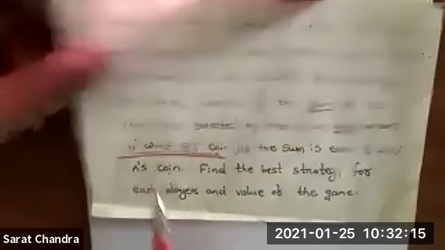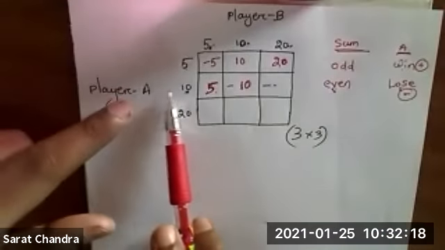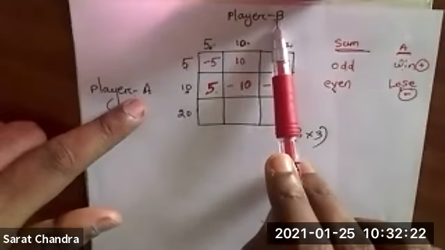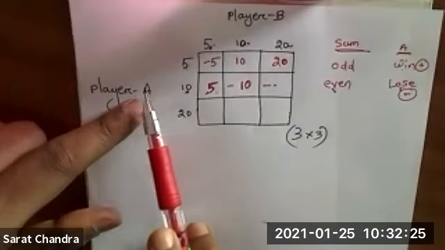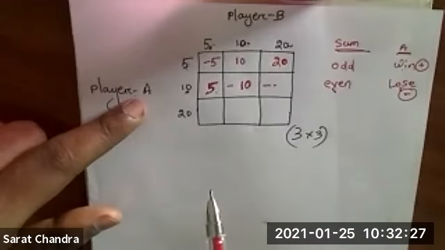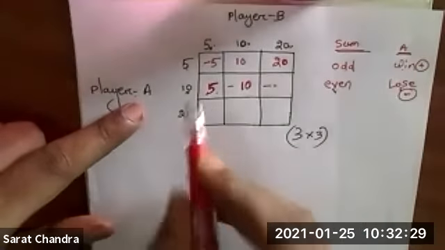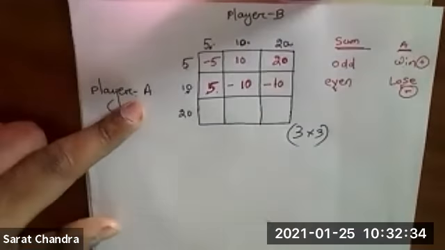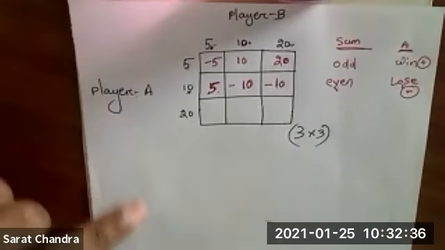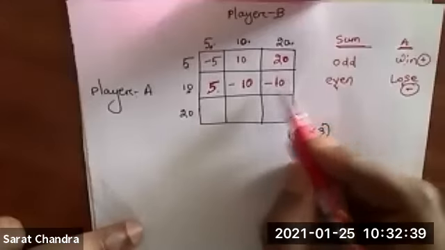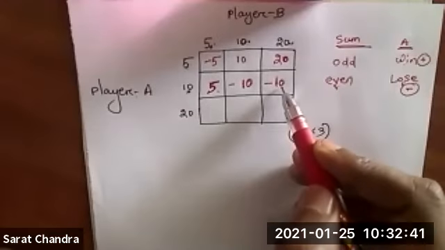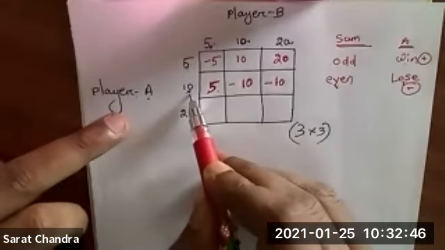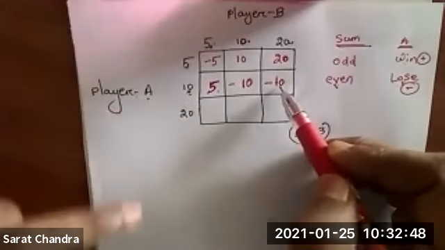So the trick is, if winning is there, then player A will get B's coin. If losing is there, then player A will lose its own coin. Here the coin of player A is 10, so it will lose 10 rupees. 384, you have made a mistake over here. You have written minus 20. It will not be minus 20, because if it loses, it loses its own coin. So it will be minus 10.